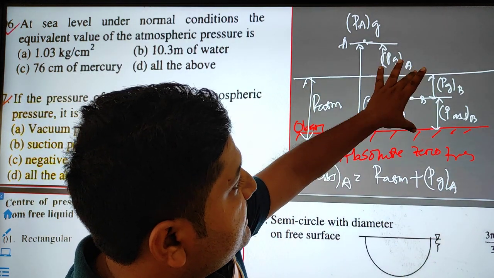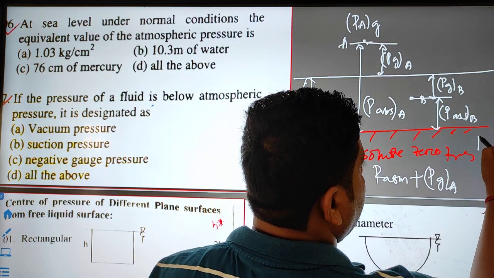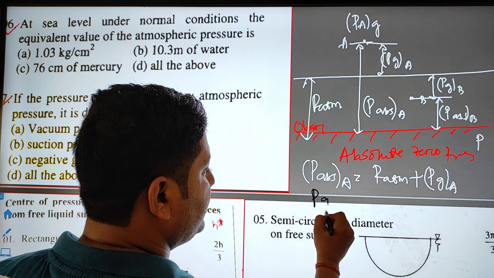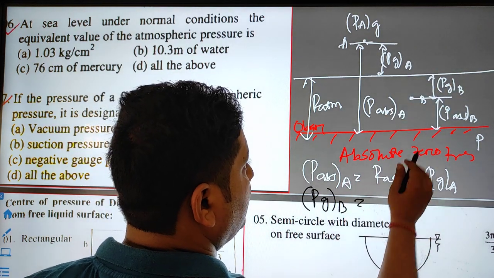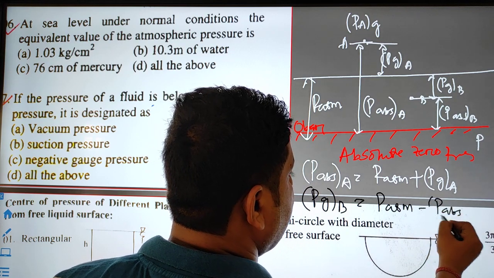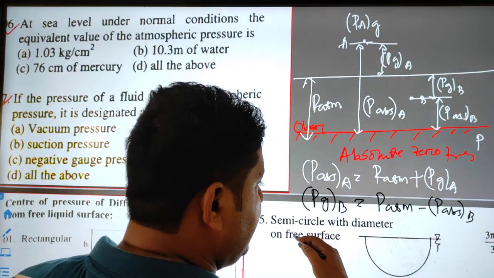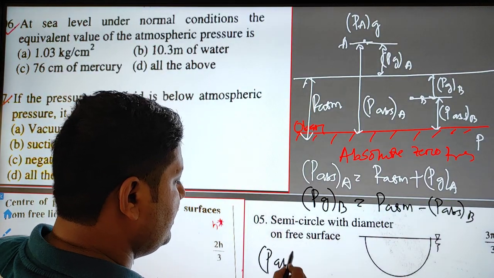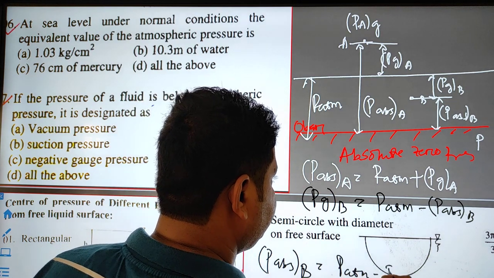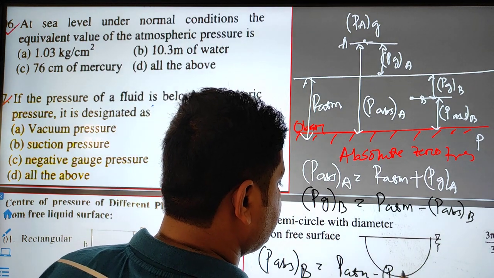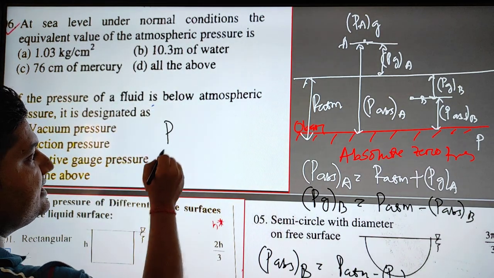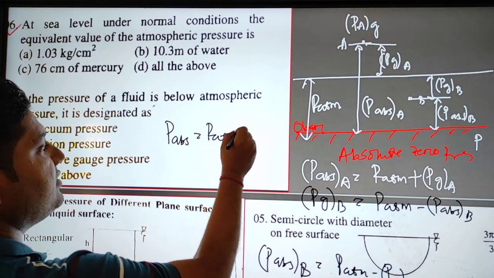Now the gauge pressure at point B will be equal to the atmospheric pressure minus the absolute pressure at point B. If you rearrange, the absolute pressure at point B is equal to the atmospheric pressure minus the gauge pressure at point B. So in general, the formula is P absolute equals P atmospheric plus or minus P gauge.